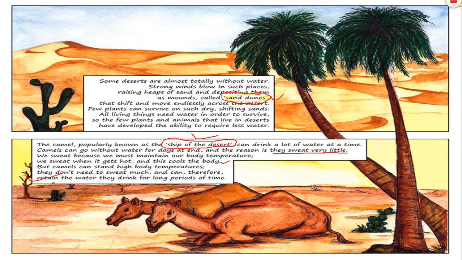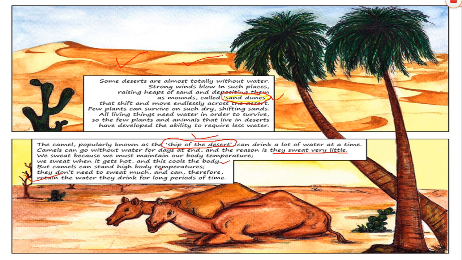Right? So children, there are some deserts which have absolutely no water. In such places, strong winds blow and raise sand in mounds. Look here in the picture. Such sand mountains are called sand dunes. These sand dunes keep moving and shifting in the desert.